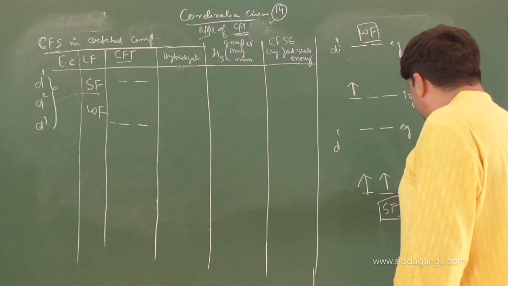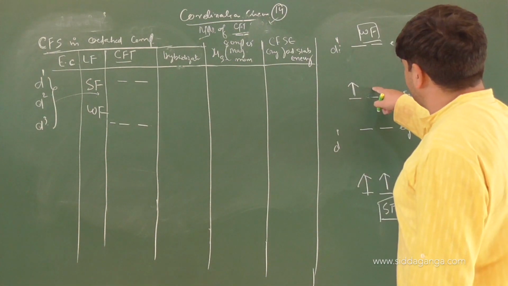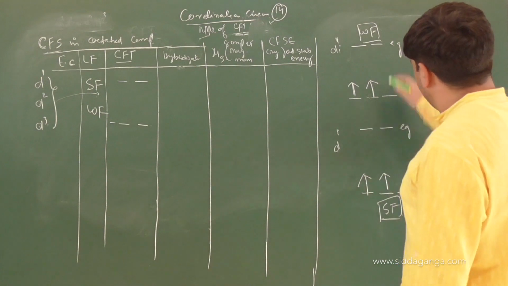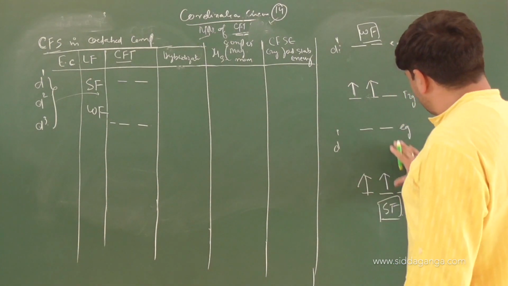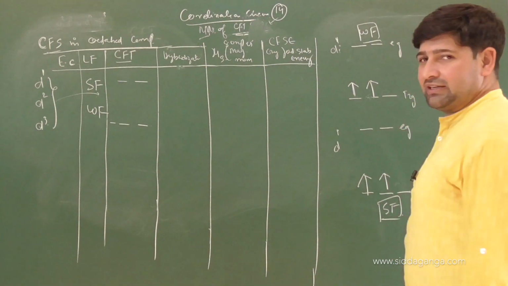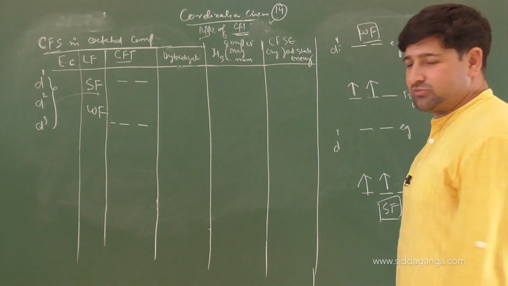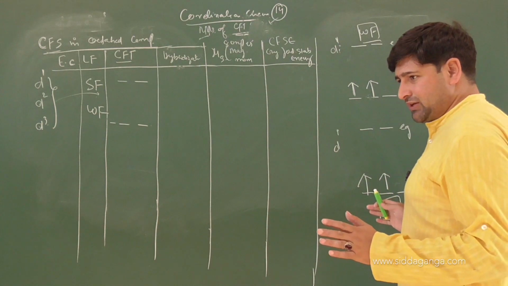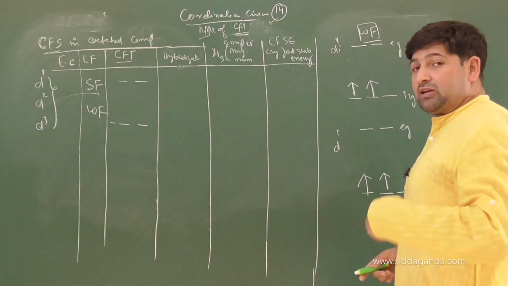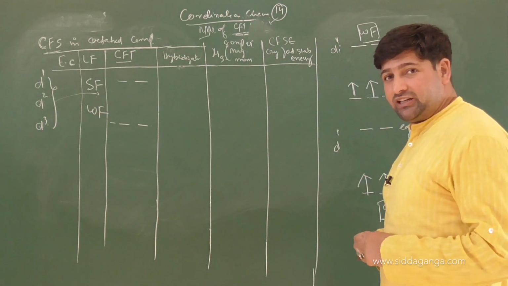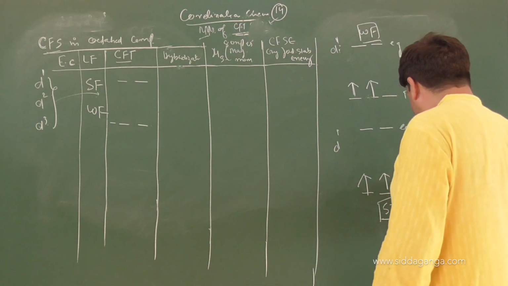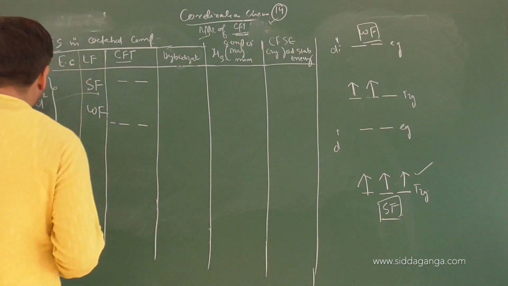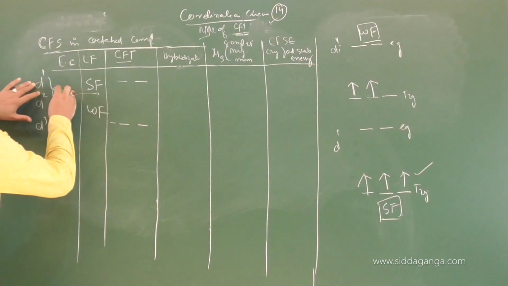Because this T2G set is degenerate, here also T2G set is degenerate. So in strong field or weak field, CFSE is less in weak field, CFSE is more in strong field. Correct or not? Crystal field splitting energy is more. But till D3 configuration, it doesn't matter for us whether it's a strong field or weak field, because all the electrons that will be present till D3 configuration, all the electrons will go to which set? T2G set.